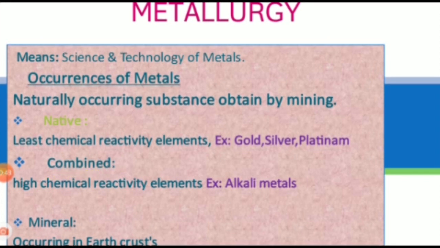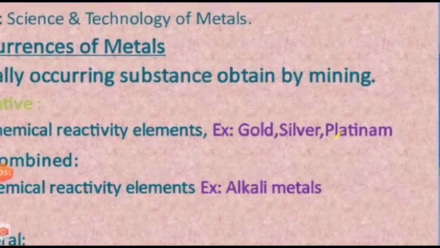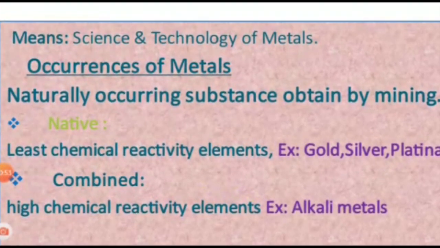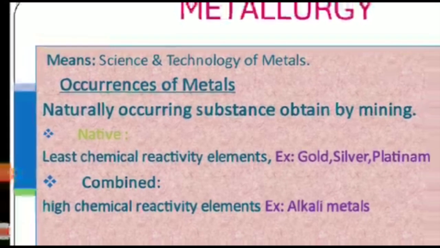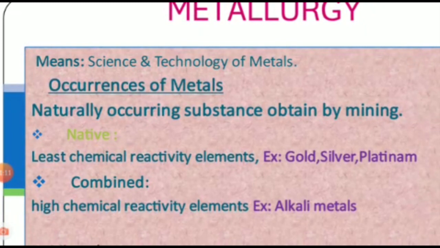In the case of native state, the metals occur with some earthy impurities. Earthy impurities represent siliceous matter and rocky materials, which are present along with the metals in the native state.